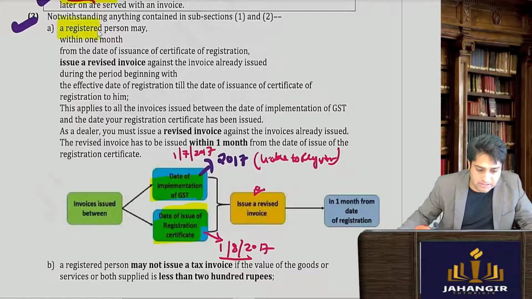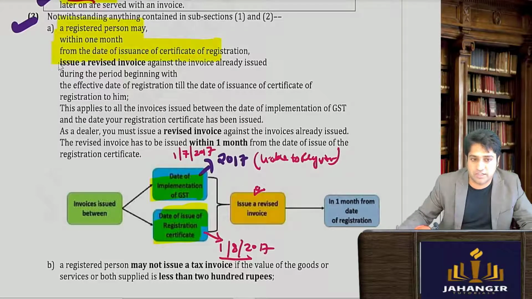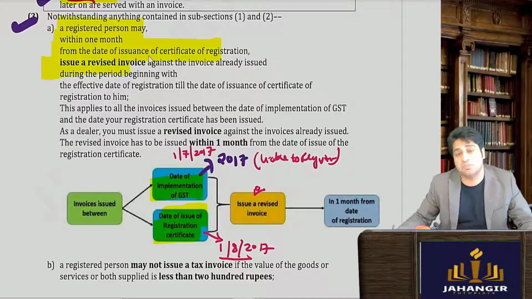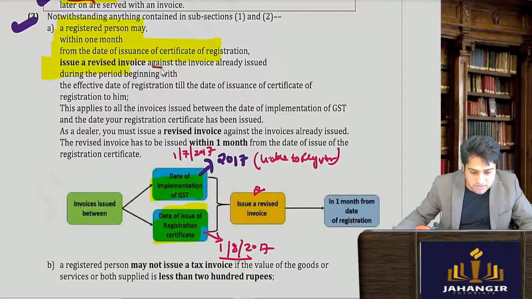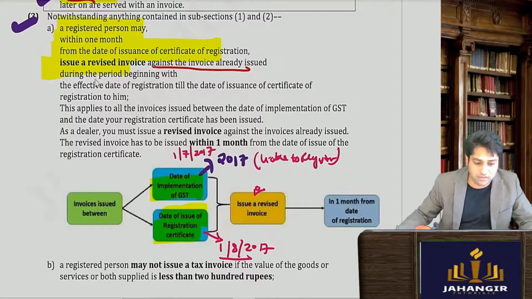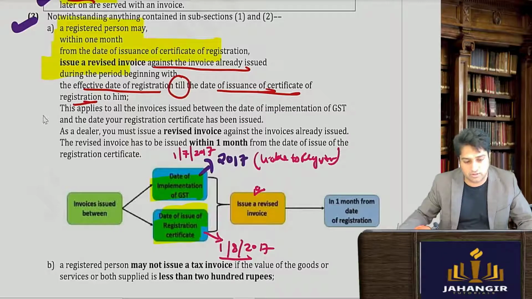So let's read it out: a registered person may, within 1 month from the date of registration certificate, issue revised tax invoices. The law is allowing that against the invoices already issued during the period beginning with the effective date till the date of issuance of certificate of registration to him.